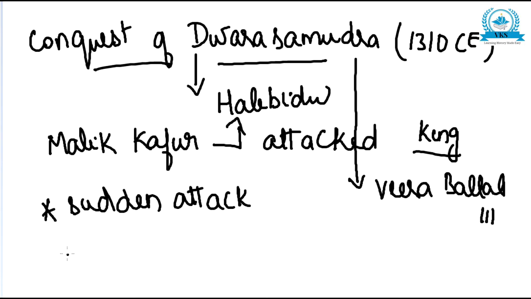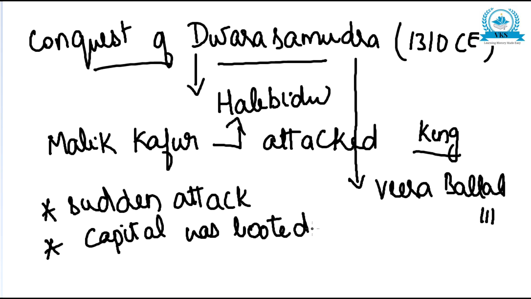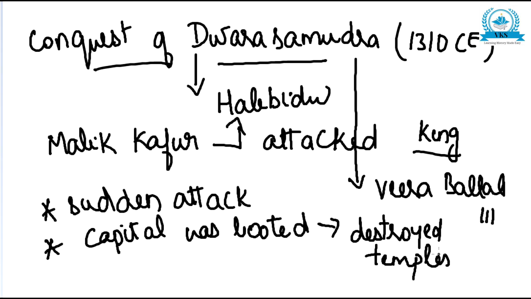And naturally, after defeating him, the capital was looted. The place was looted, and you know that Halebedu is famous for temples. So after looting the capital, Malik Kafur axed a lot of temples. That is, he looted the place, that is one thing, and destroyed a number of temples. Axed the temples means he destroyed a number of temples.